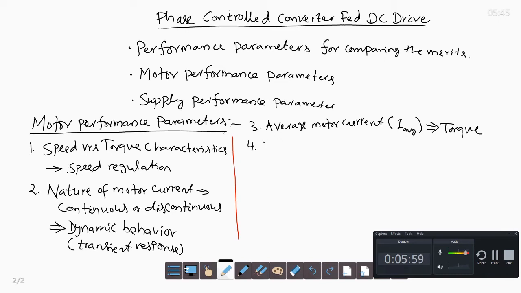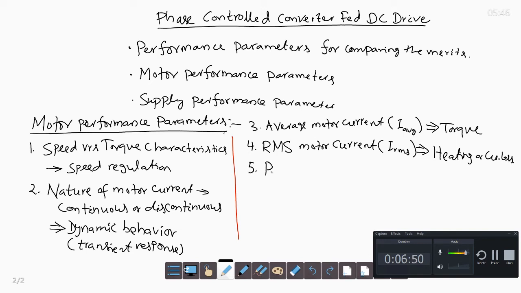Then another one is the RMS motor current. The I square R losses in the machine depend upon the square of the instantaneous current, and when you take the average value of the loss, you take the average value of the square. So it is proportional to the square of the RMS current. So RMS motor current gives the copper losses or heating in the machine.